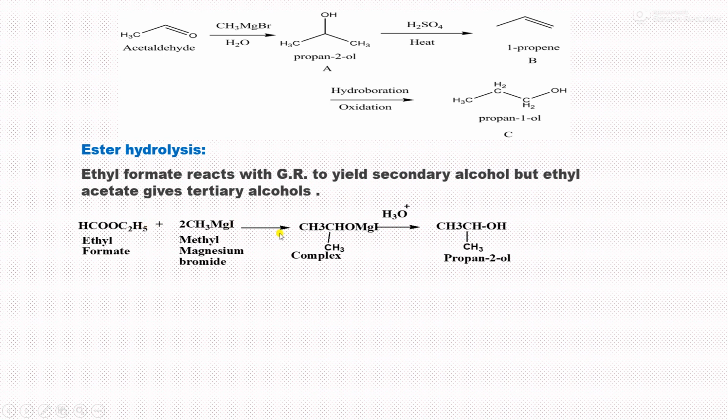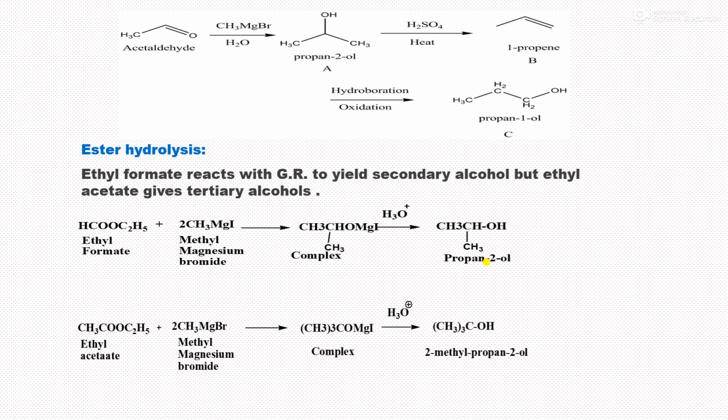So this is the part, and thus we get propan-2-ol.